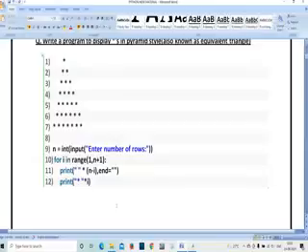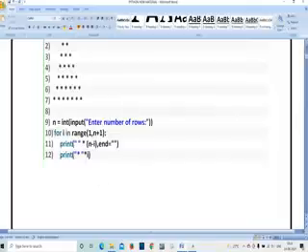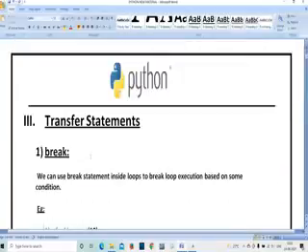N minus i. And in the end statement you have not written anything, means the end statement is nothing. Next, print star i means whatever statement you want to print, you want to print star. That is why I have written star, and star i means again it is performing, you have to perform the increment operation. That is why star i is written there.